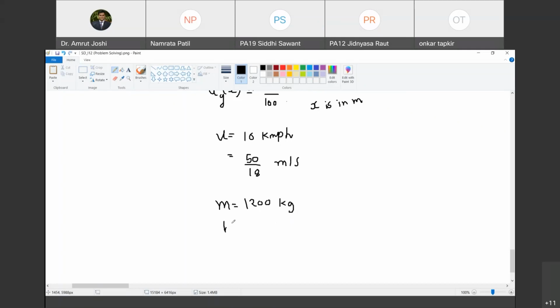The stiffness, let us take it as, this will be this multiplied by 9.81, so 12,000 Newton। So let us take it as 1,200,000 Newton per meter। Let us say this is the value of K। Are you with me?